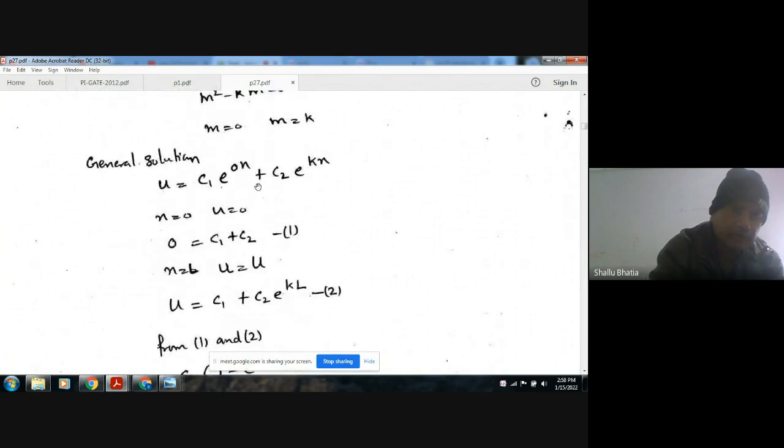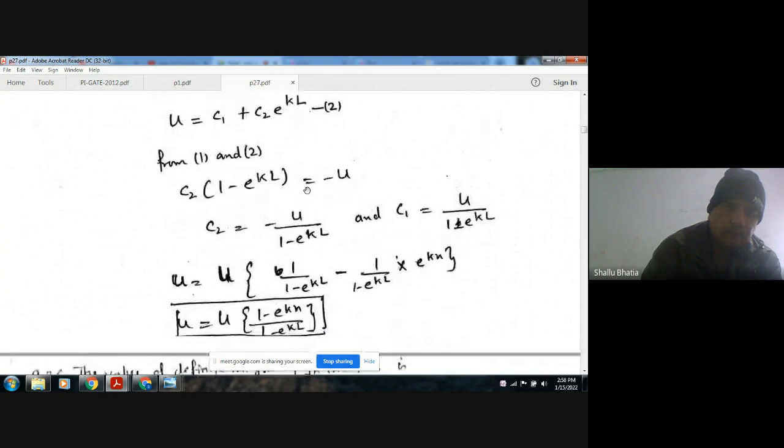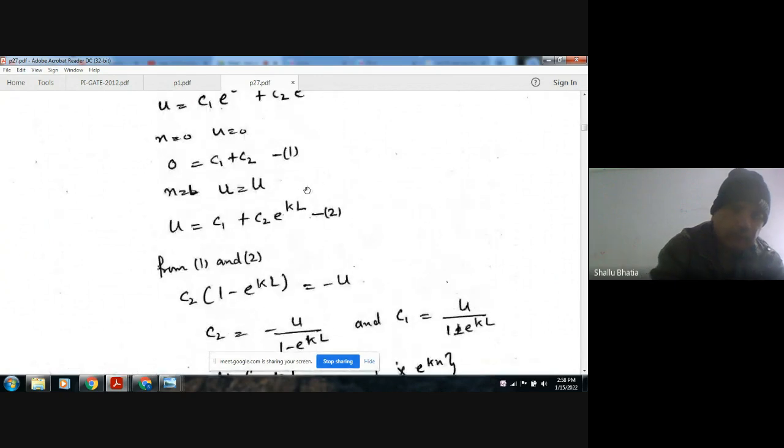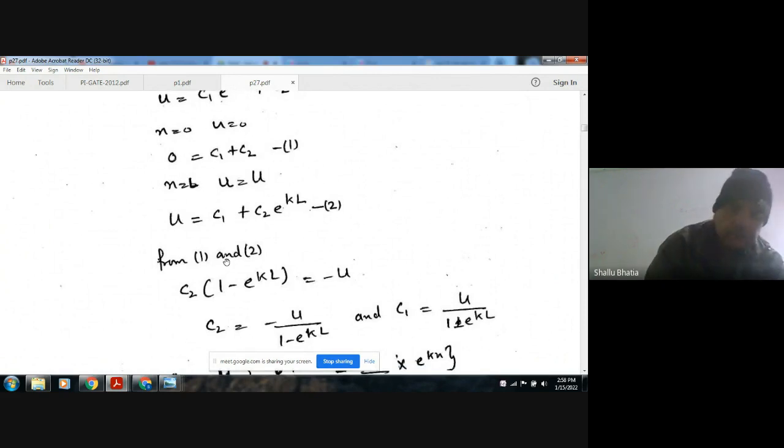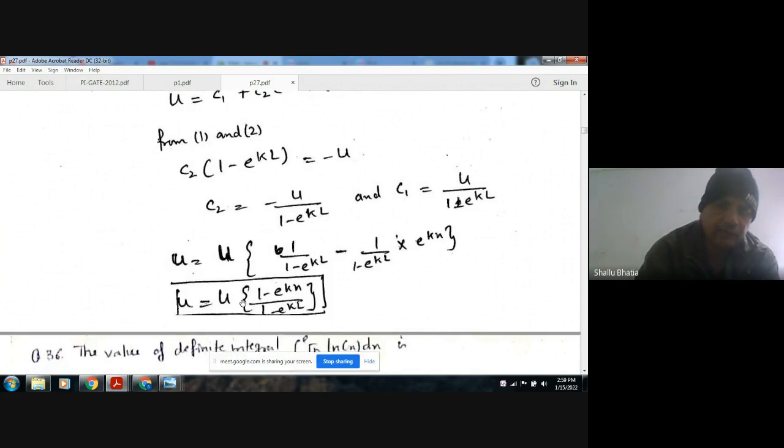Using the boundary conditions we find C1 and C2, and then putting those values, the answer will be u is equal to capital U (1 minus e^(kx)) divided by (1 minus e^(kL)).